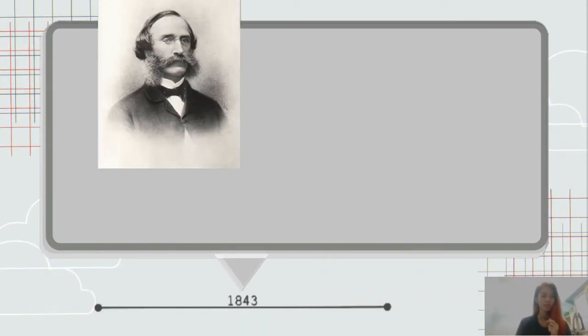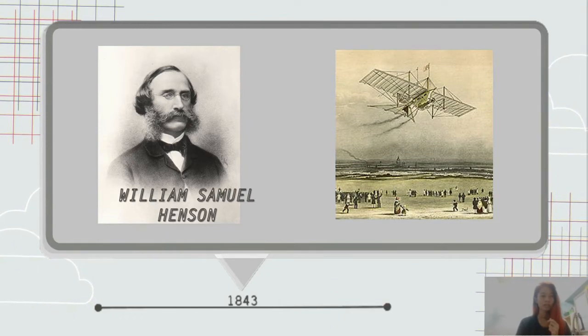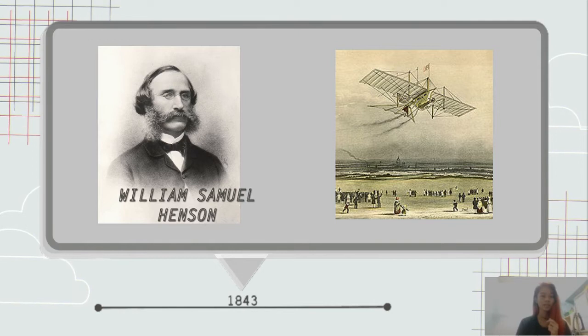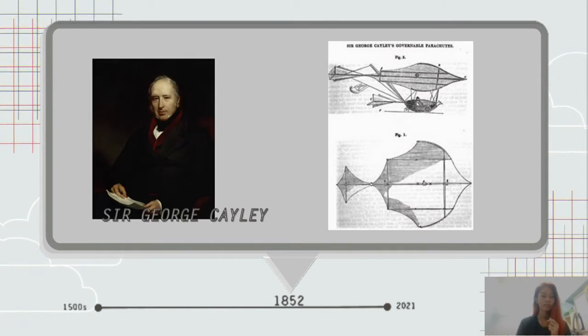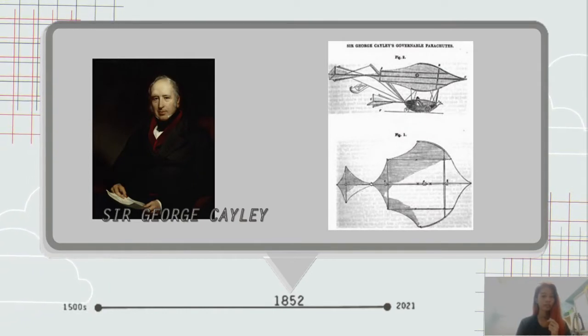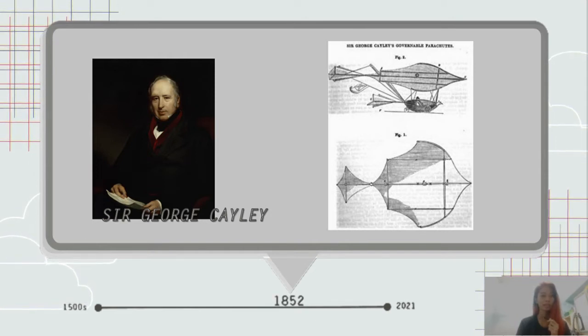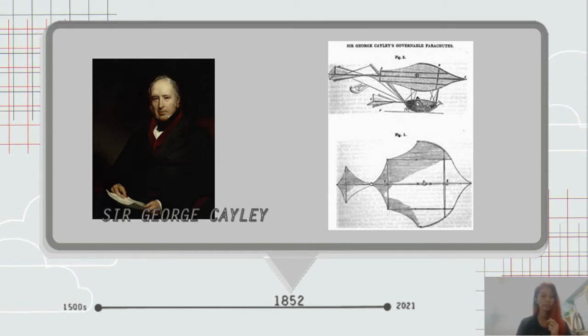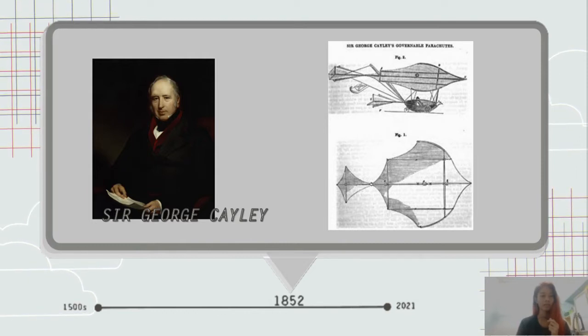In 1843, William Samuel Hanson designed a steam engine-powered monoplane, but this design was flawed as it was too heavy to fly. Sir George Cayley, now known as the father of aerial navigation, spent years researching kite-shaped wings to support heavier-than-air aircraft. In 1852, he built the first successful flying model and tested the first full-size man-carrying aircraft.